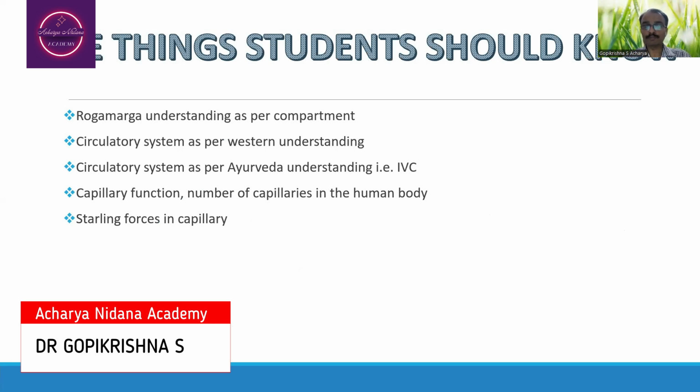When you want to know about this particular Madhyama Rogamarga, we need to know about the Rogamarga understanding in terms of compartment and circulatory system as per Western medicine understanding, and circulatory system as per Ayurveda understanding, that is intravascular compartment. And you need to know about the capillary functions, number of the capillaries in the body, and Starling forces in the capillary. So these are the things that should be known.